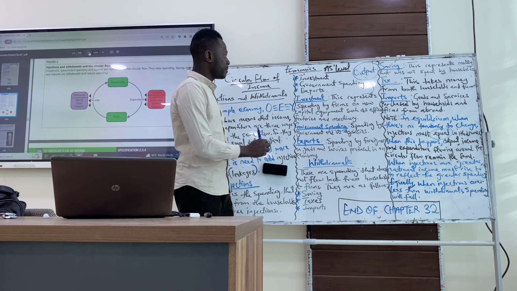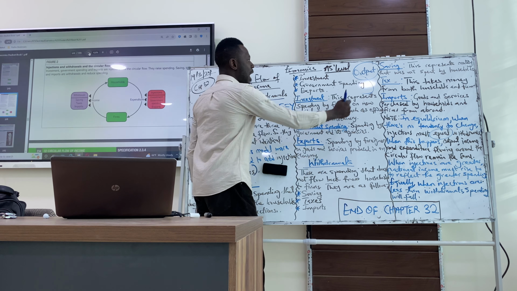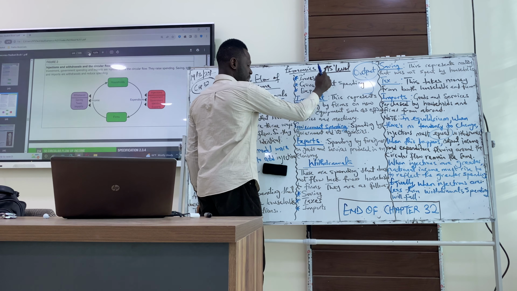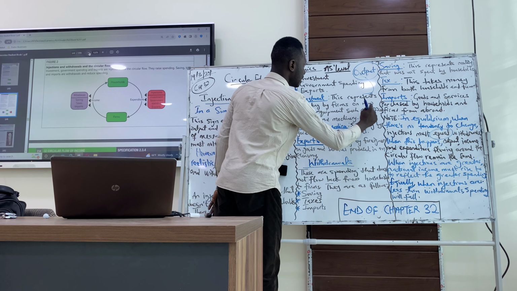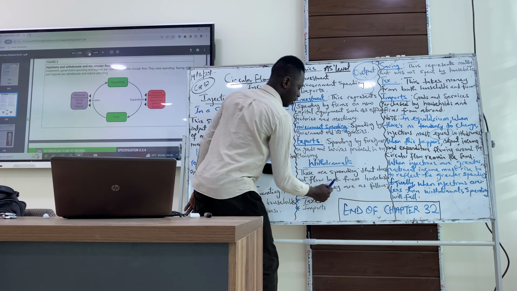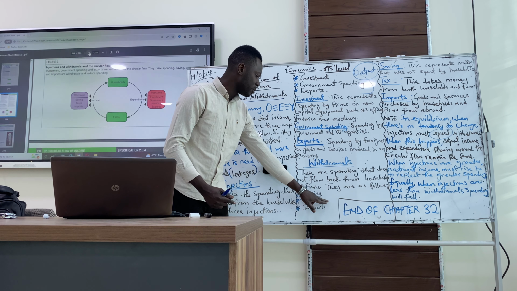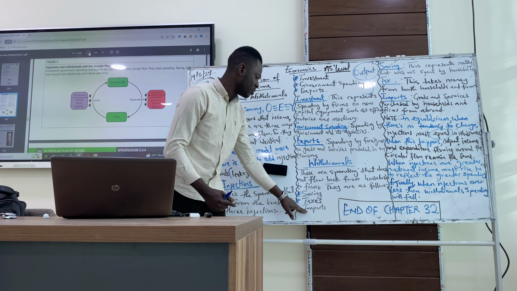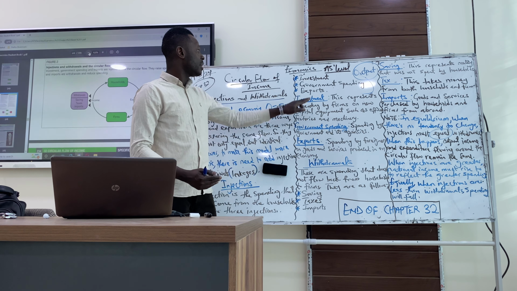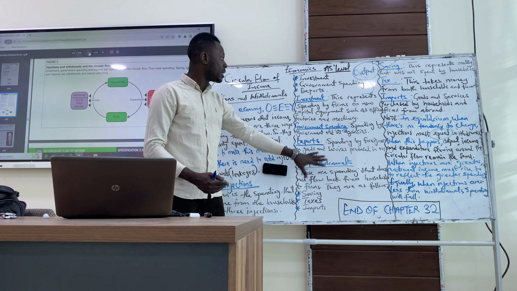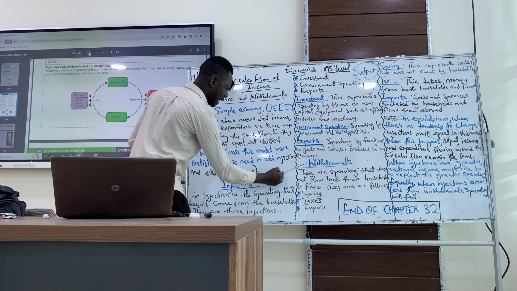So get the note here. If injection is greater than withdrawals, output must rise to reflect the spending. If withdrawals is greater than injection, spending must fall to reflect the savings. It means people are not spending anymore, disposable income has fallen, people are not buying domestic products, rather they are buying foreign products. So all this would reduce spending within the economy. That is what it means. So for withdrawals and injections, they must be equal at any point in time.